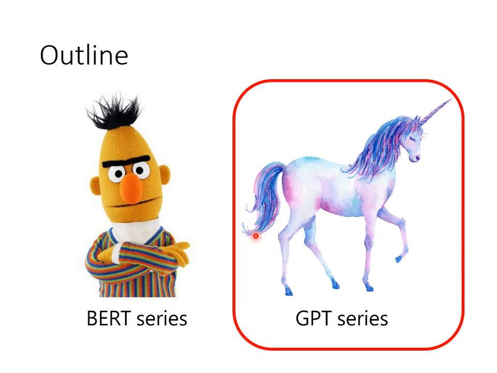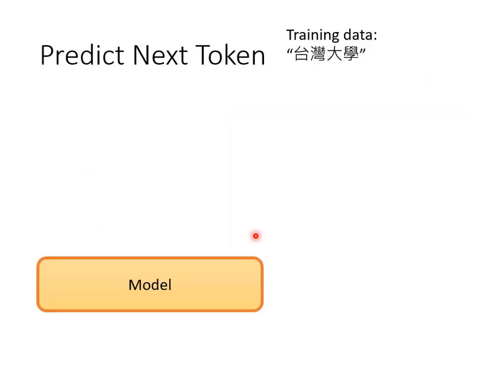Last time we talked about how BERT is trained. It is trained to do fill-in-the-blank questions. Then how is GPT trained? GPT is also trained with self-supervised learning, but with a different task from BERT. What GPT does is to predict the next token from the given sequence. For example, suppose there is a sentence of Taiwan da shui in the training data. As we give this sentence to GPT, what will happen?